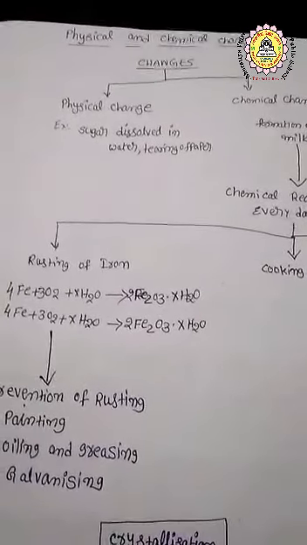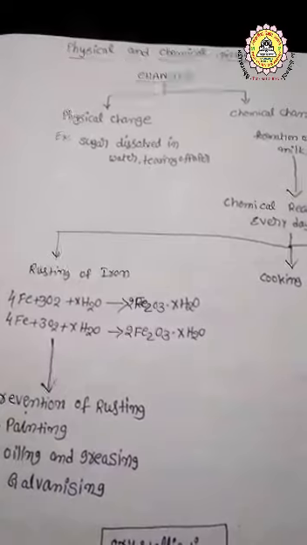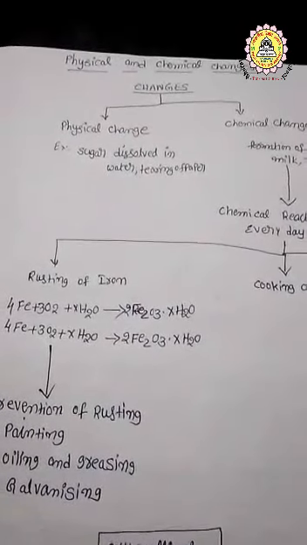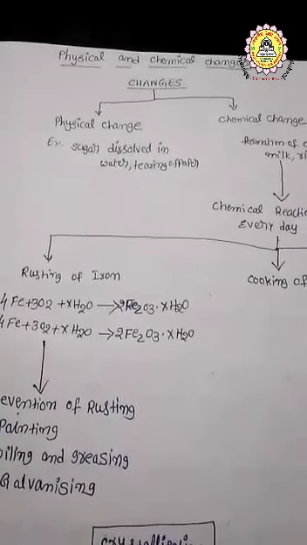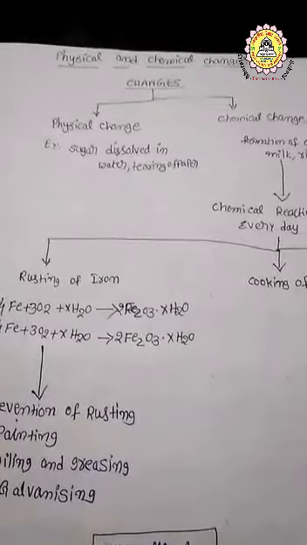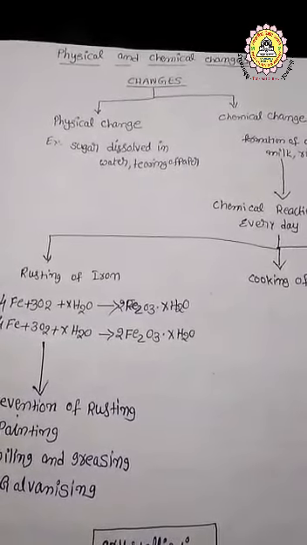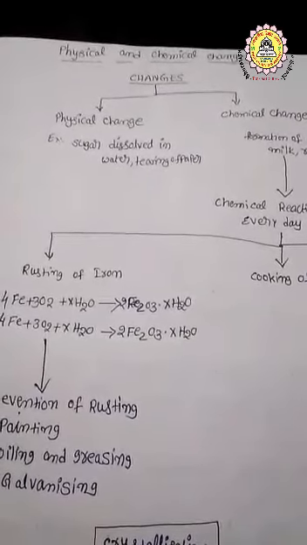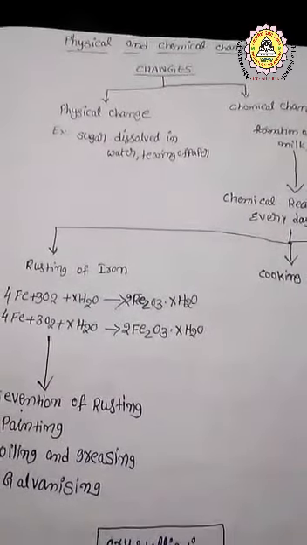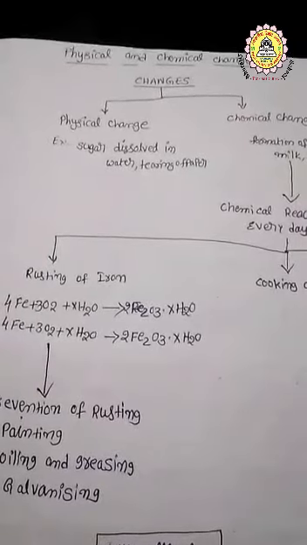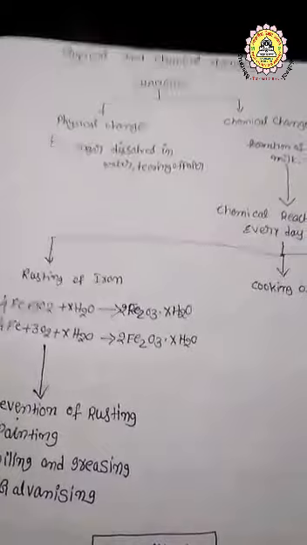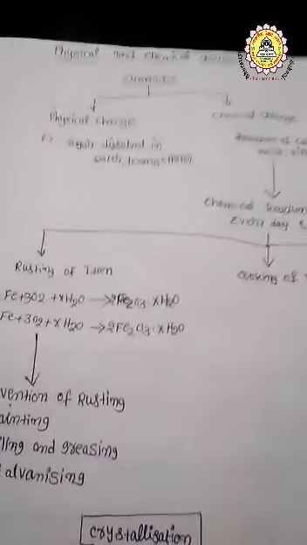This is a reversible reaction. Example: sugar dissolved in water, glowing of an electric bulb, tearing of papers. These are all examples of physical change. In physical change, no new substance is formed, and it is a reversible reaction.